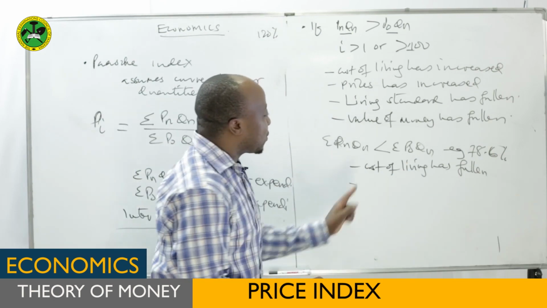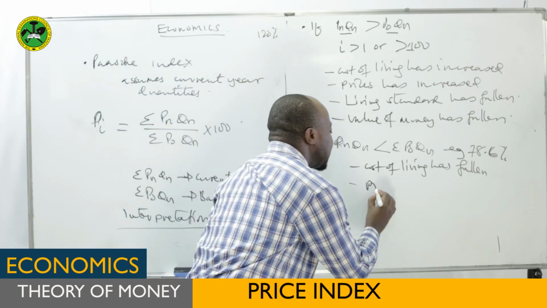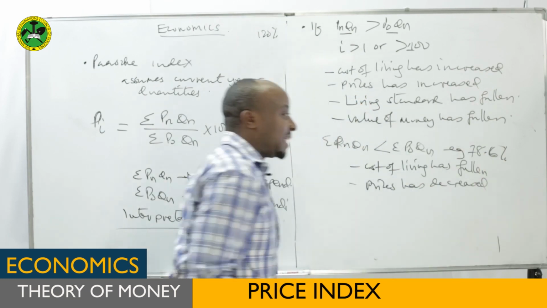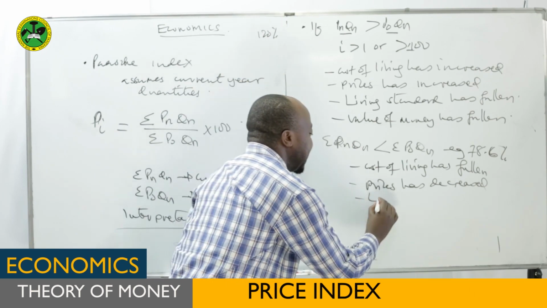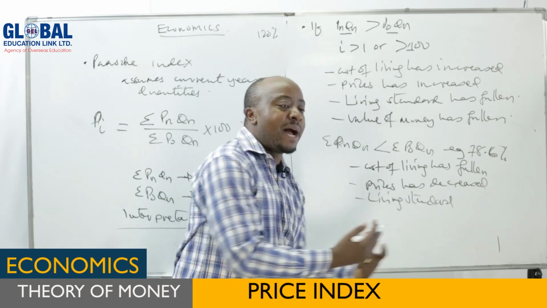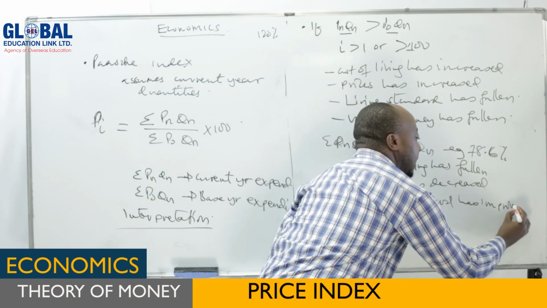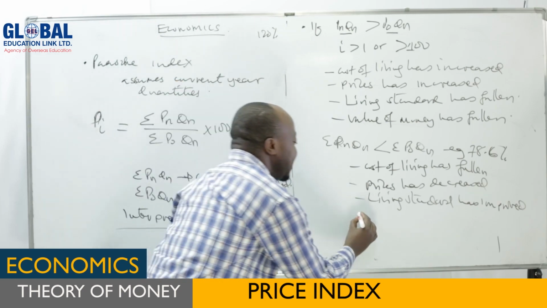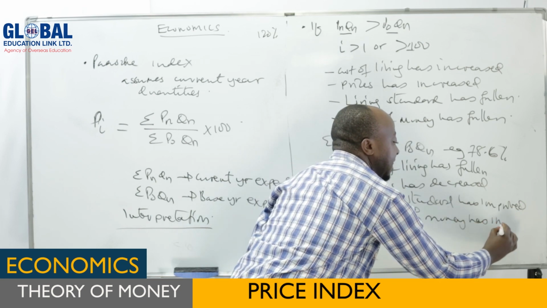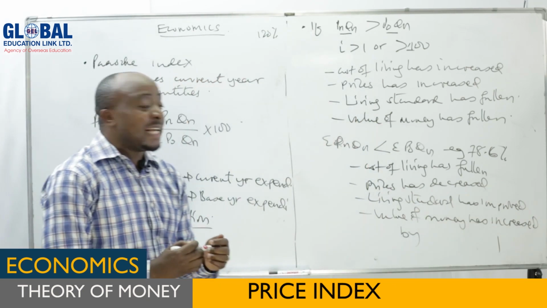That means if the cost of living is declining or falling, the prices are also falling. So prices have decreased by that rate. Again, we can say living standard: if prices are falling, individuals are capable of buying more. So living standard is increasing. Living standard has improved by that rate. Likewise, the value of money has increased by that. Remember we said the value of money is inversely related to price.